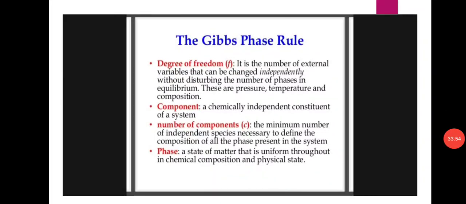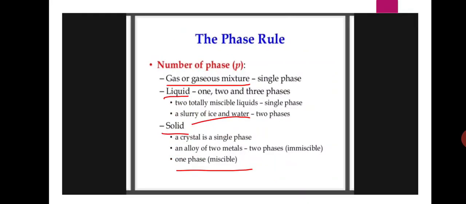The number of components is the minimum number of independent species necessary to define the composition of all the phases present in the system. A phase is a state of matter that is uniform throughout in chemical composition and physical state. Here the number of phases is denoted by P.